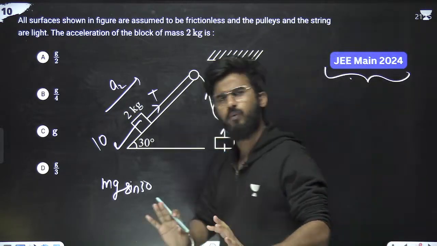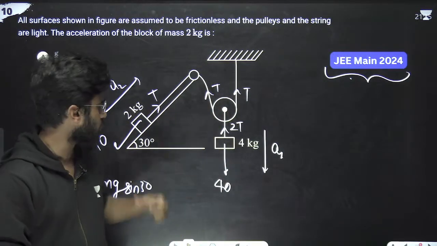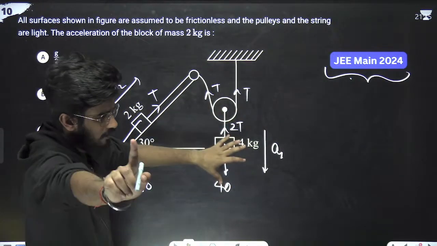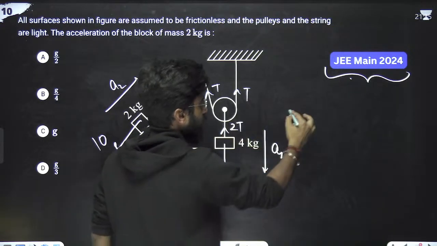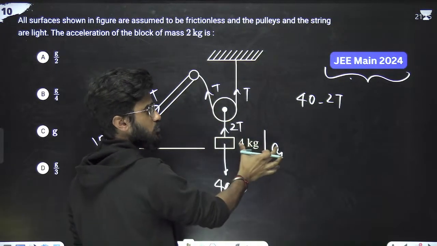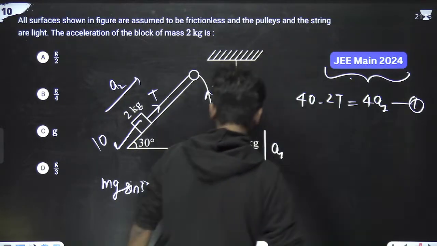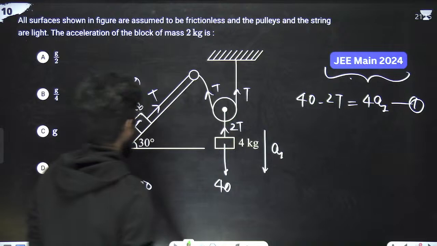First of all, we just write the equation of motion. We write the laws of motion equation, means F is equal to ma. So on this particular block, this is 40 minus 2T. That is equal to mass into acceleration, that is equal to 4a1. Equation number 1.